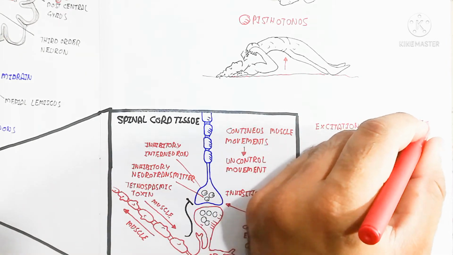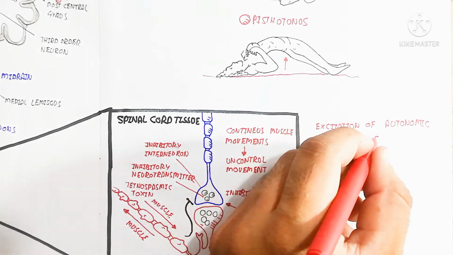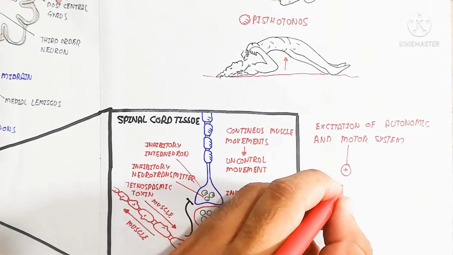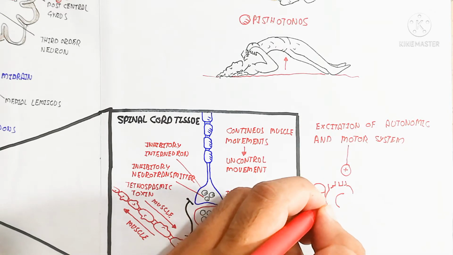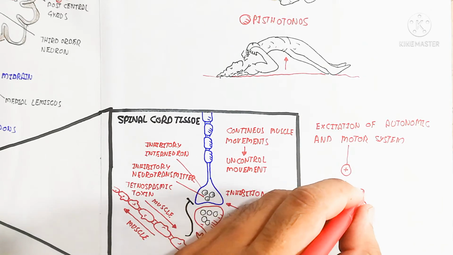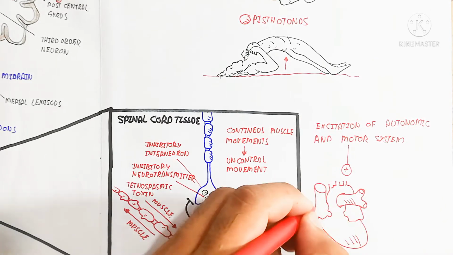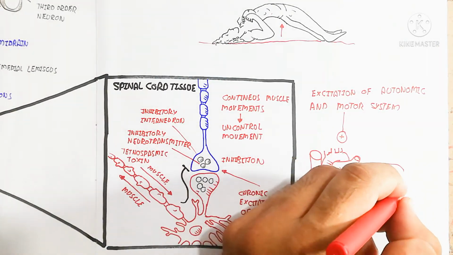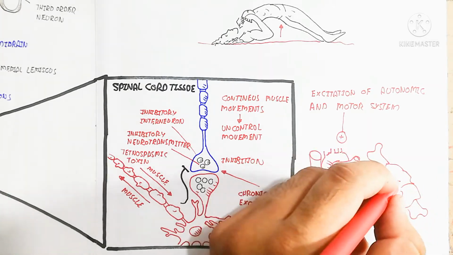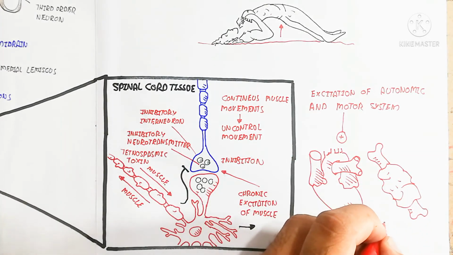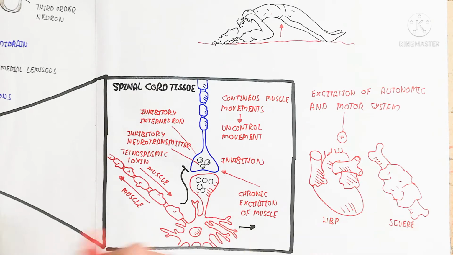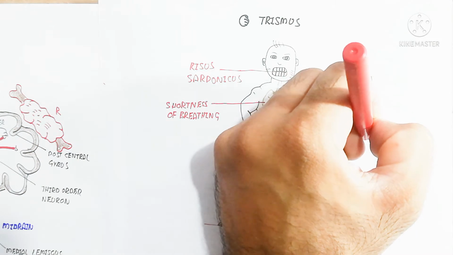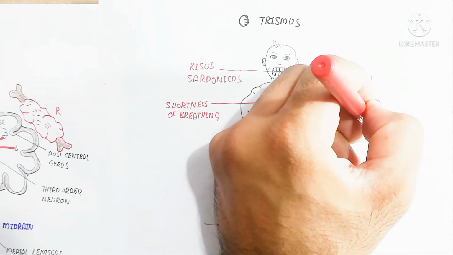On the other hand, there is shortness of breathing, and one more thing is opisthotonus, which is the cramp of the muscle and movement of the body, where the body shrinks and arches like that. Is this structure the opisthotonus? So the excitation of the autonomic and motor system occurs, and here high blood pressure and severe muscle pain will occur, and that is very dangerous and can even cause death.